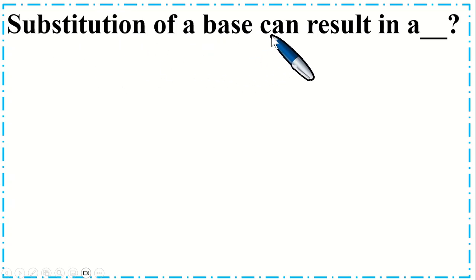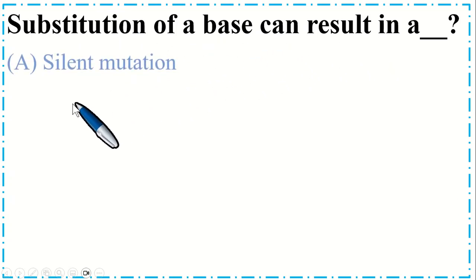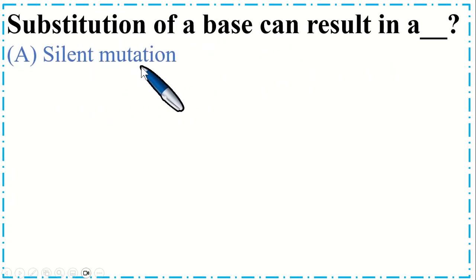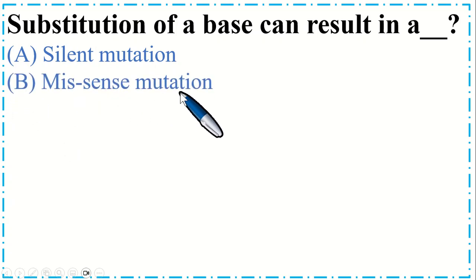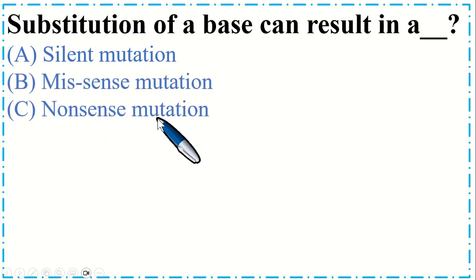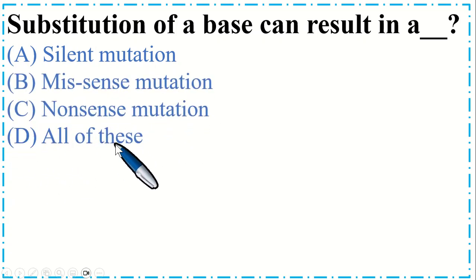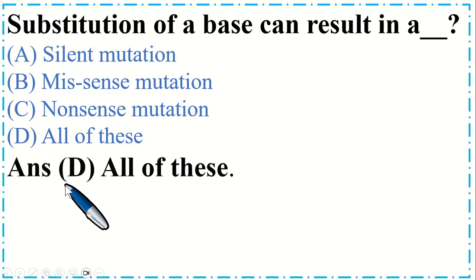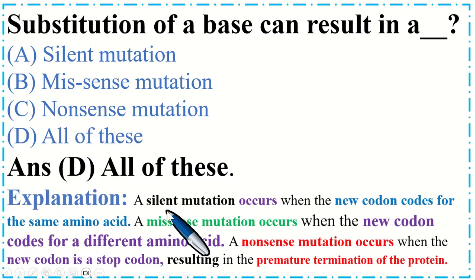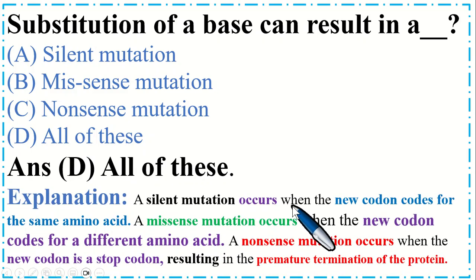Substitution of a base can result in a dash. Option A silent mutation, B missense mutation, C nonsense mutation, and option D all of these. The correct option is D, all of these. A silent mutation occurs when the new codon codes for the same amino acid.